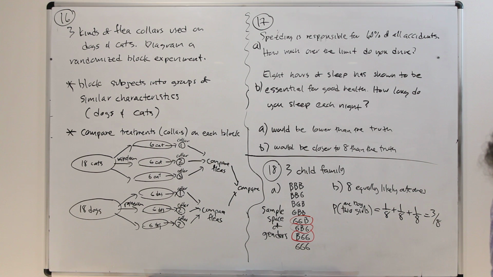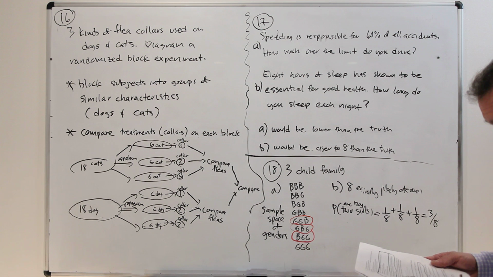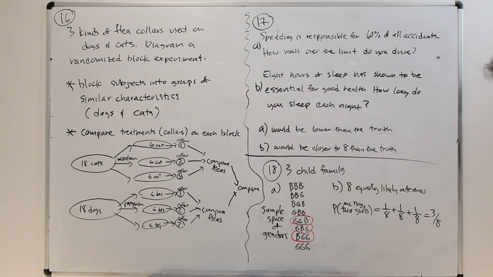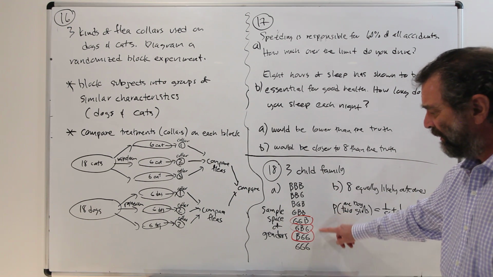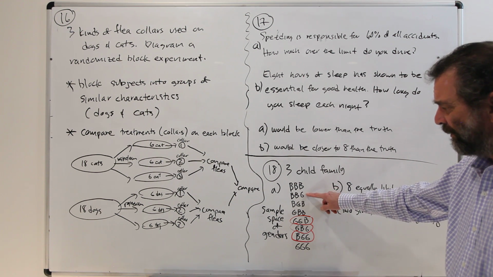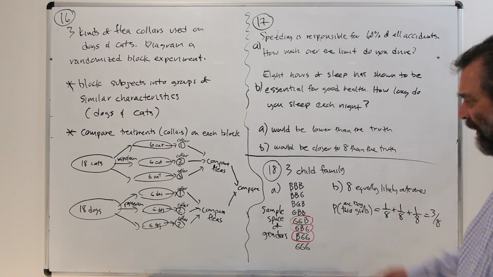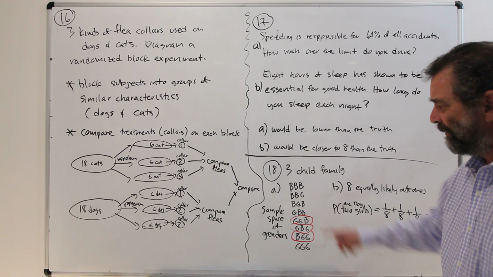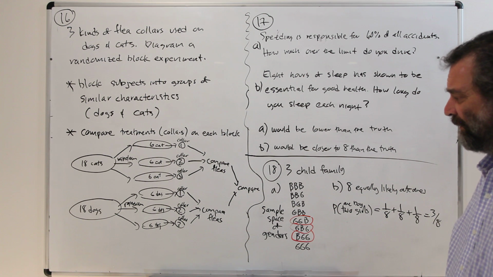Number 18. 18 says, a couple plans to have 3 children. There are 8 possible arrangements of girls and boys. Write down the sample space and let X be the number of girls. What's the probability X is 2? So here's the 3-child family. In terms of all the patterns of boys and girls you might have, there's 8 different patterns of boys and girls. All boys, 2 boys and 1 girl happens 3 ways. 2 girls, 1 boy happens 3 ways. 3 girls happens 1 way. That's the sample space, and we imagine that those patterns are equally likely. If the chance of boy and girl is about 50%, then those would all be equally likely.